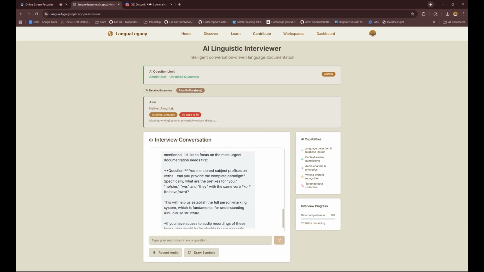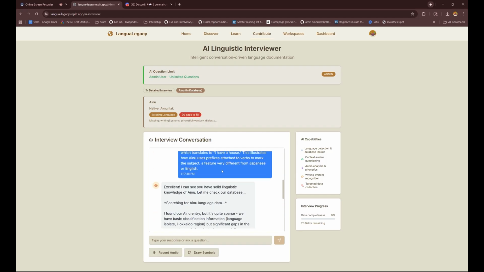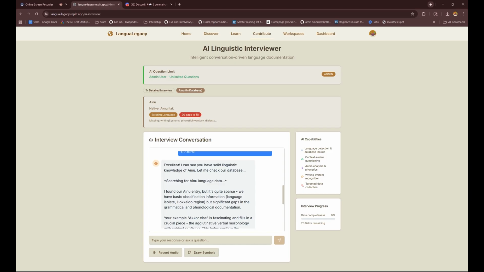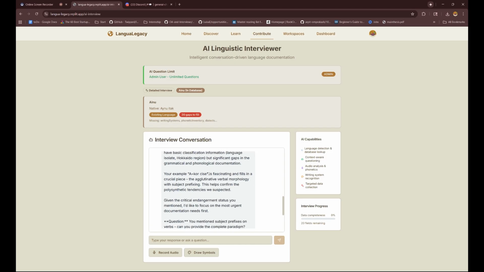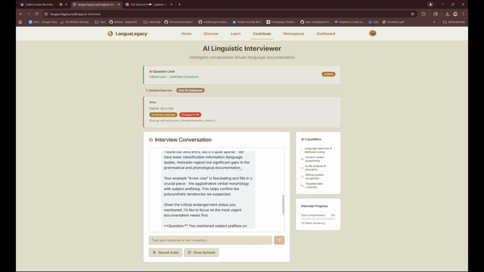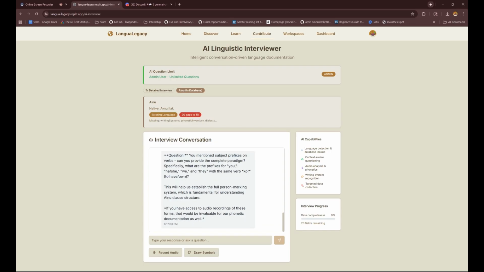Based on this information, it tries to identify if it already has the knowledge inside of its database. It found the entry, but there's not a lot of information. So by giving it information, we're helping it, and it gives questions that it needs based on its knowledge gaps. So I can go back and forth answering these questions as a contributor and help the language stay alive.